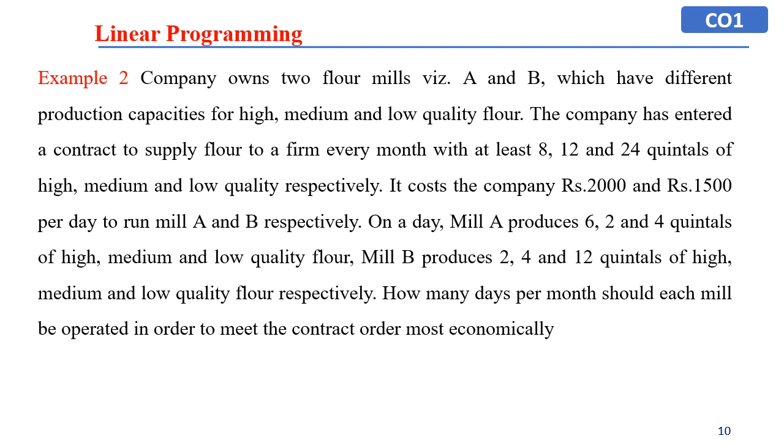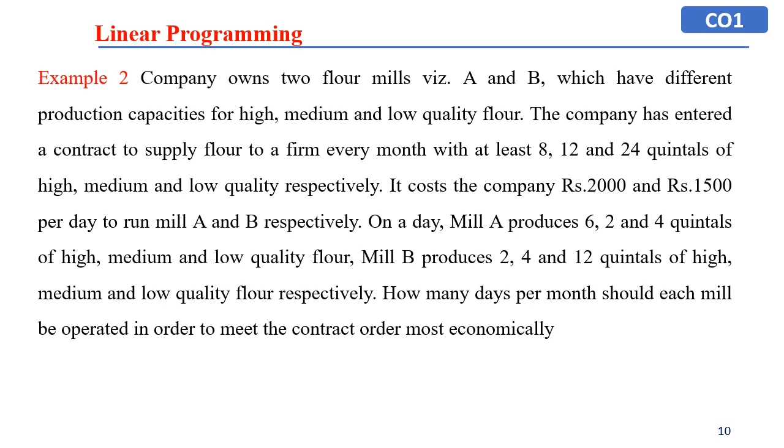It costs the company rupees 2000 and rupees 1500 per day to run mill A and B respectively. On a day, mill A produces 6, 2 and 4 quintals of high, medium and low quality flours. Mill B produces 2, 4 and 12 quintals of high, medium and low quality flours. How many days per month should each mill be operating in order to meet the contract order most economically?